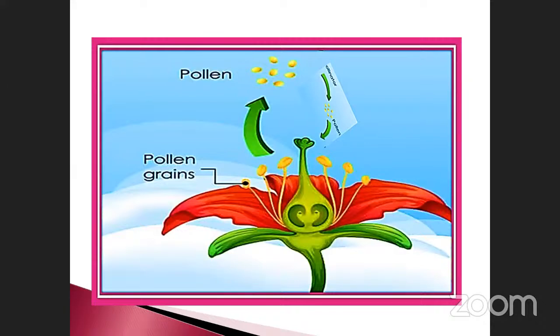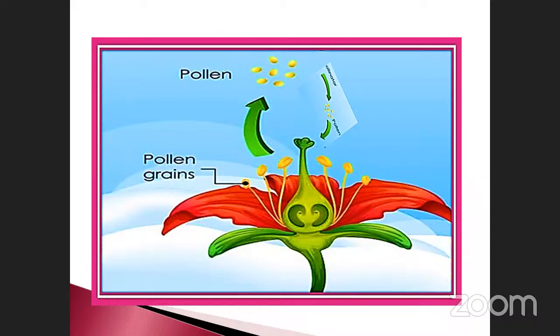So this is self-pollination, otherwise called autopollination. Here the anther undergoes dehiscence, longitudinally or transversely, whatever it may be. The transfer of pollen grain is from the anther to the stigma of the same flower. That's why it is the same flower. If it is a different flower, that is called allogamy.